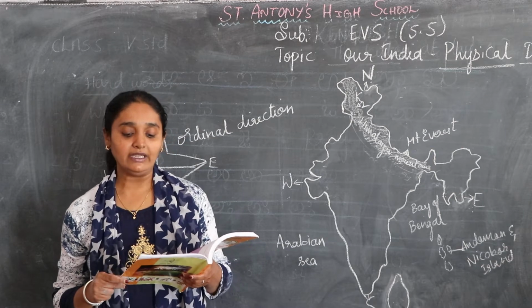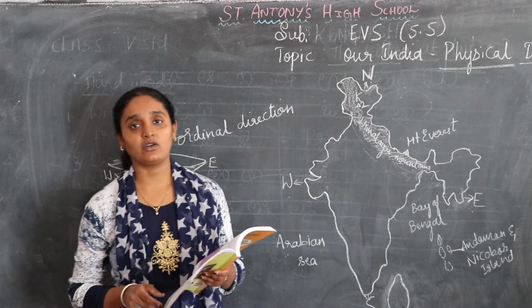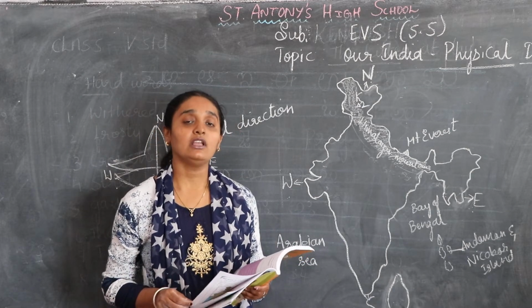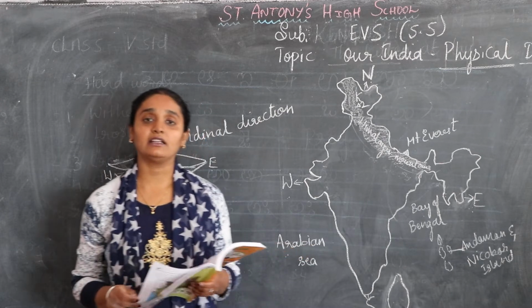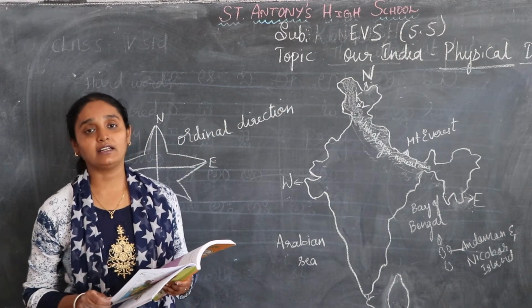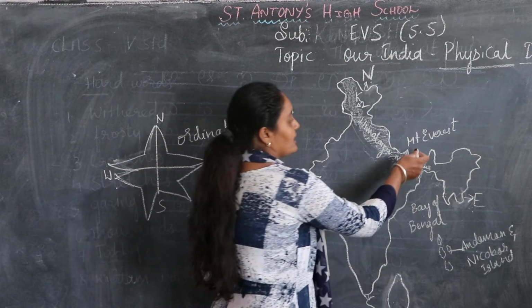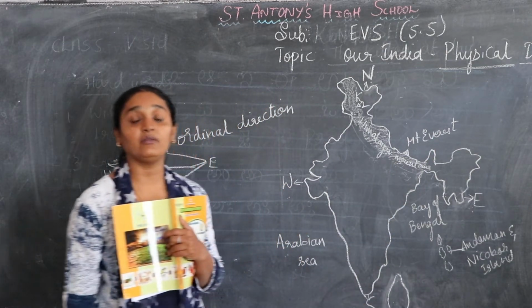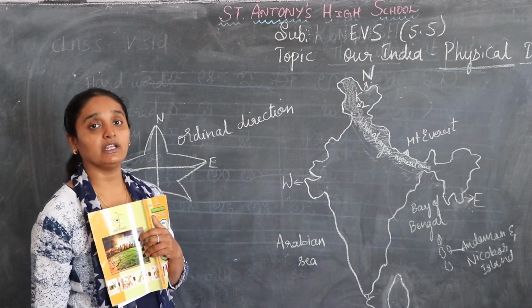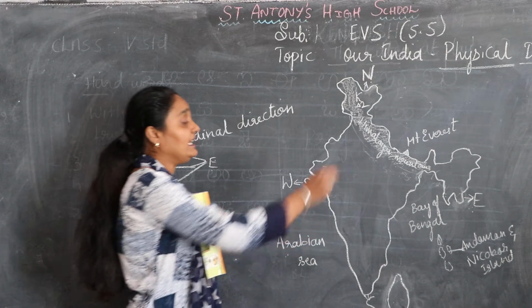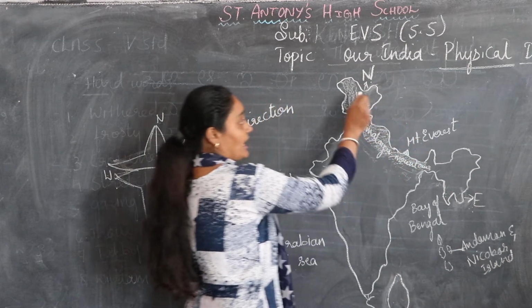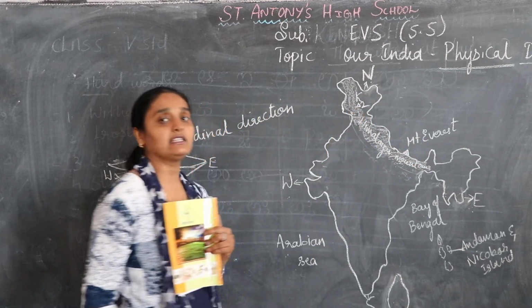India is the home for a variety of plants and animals also. We have many wildlife sanctuaries and forests also. We have deserts also. In Rajasthan we have the Thar desert. Mount Everest is the highest peak in the world, and the highest peak in India is K2.